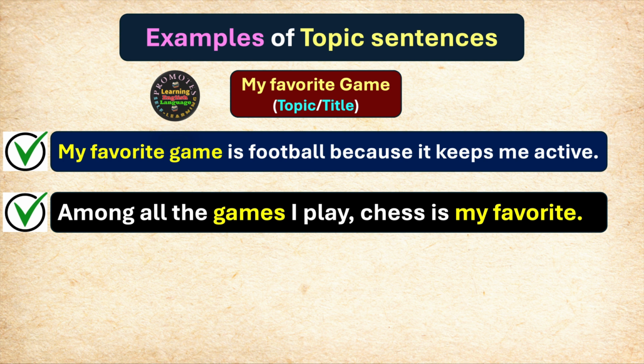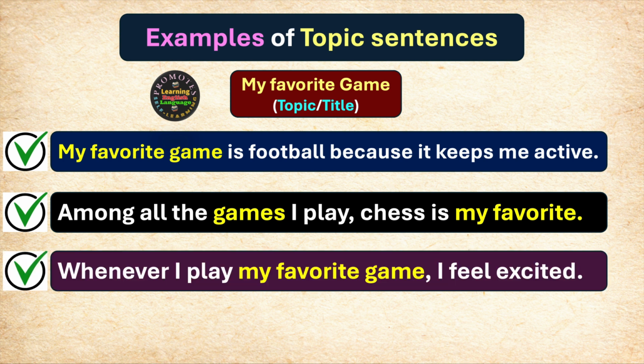But the topic must be somewhere in the sentence. Like in the second sentence, among all the games, you can see we have the games and then we have my favorite at the end. But the idea is that the concept of my favorite game is already there in the second example. Let's have another example. Whenever I play my favorite game, I feel excited.